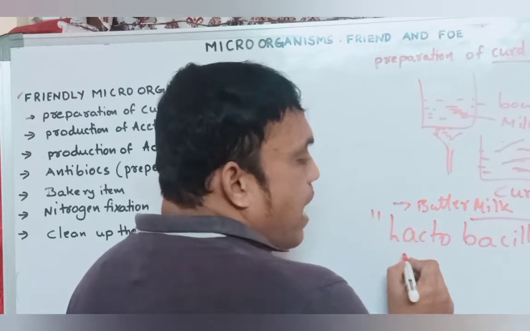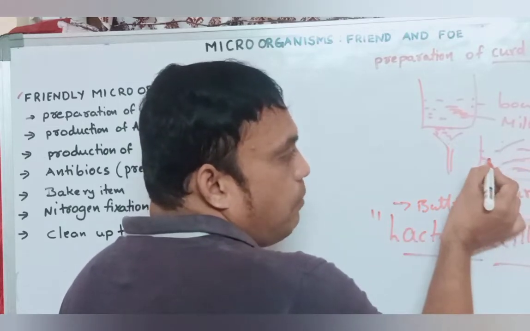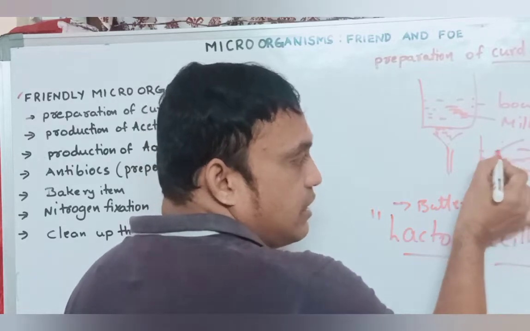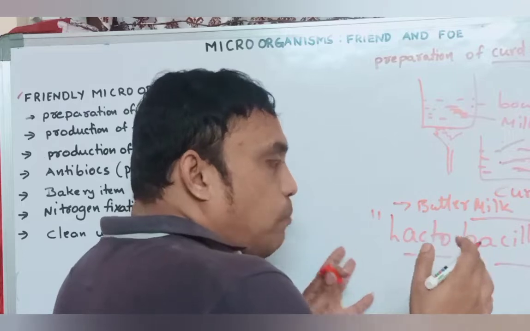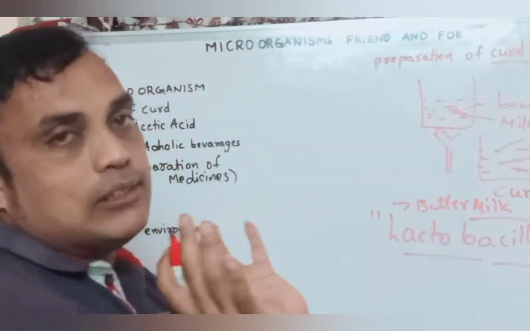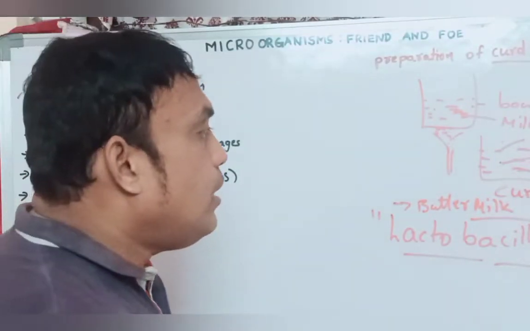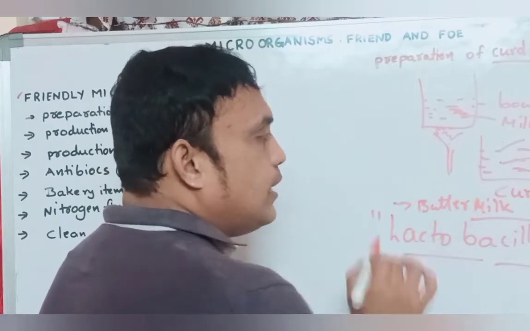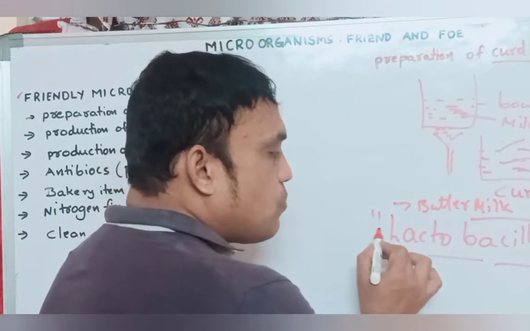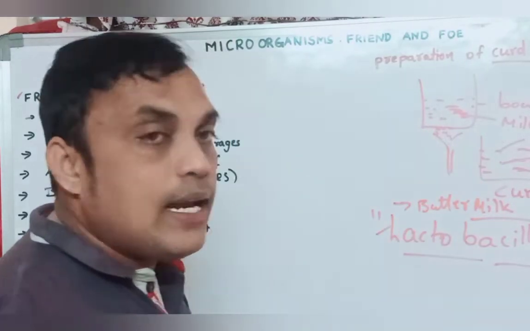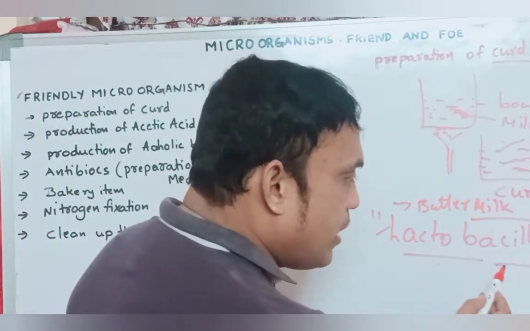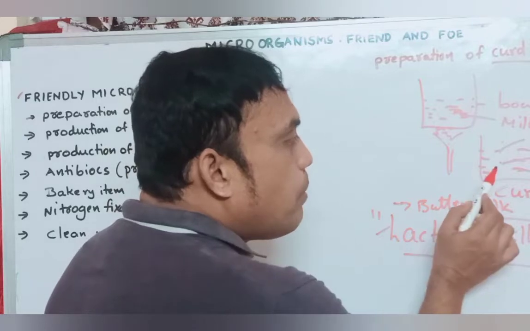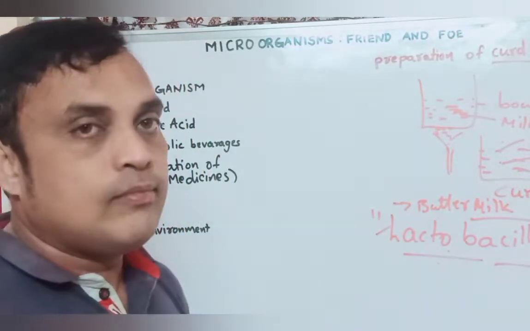This bacteria gathers the milk proteins in that warm milk in one place and forms curd. So in the preparation of curd, the useful bacteria is Lactobacillus.